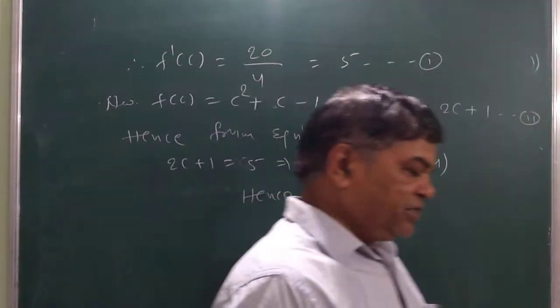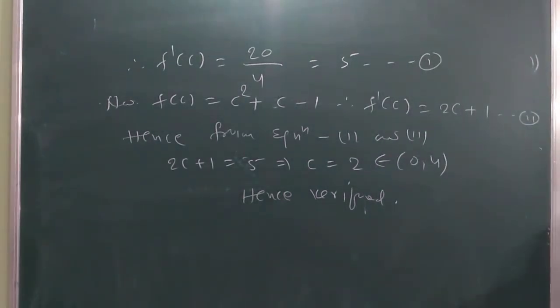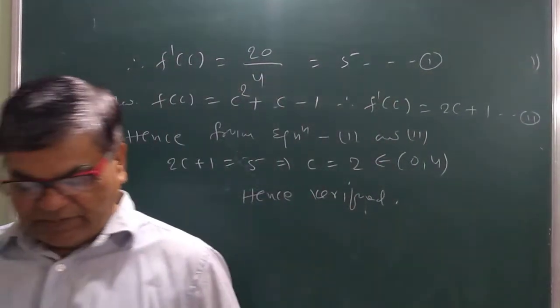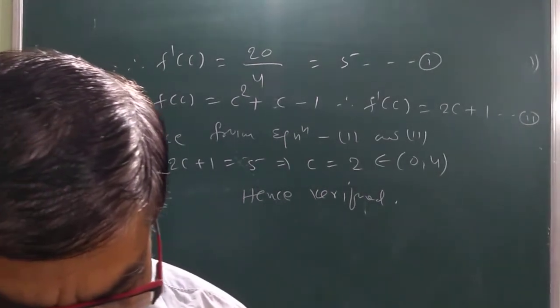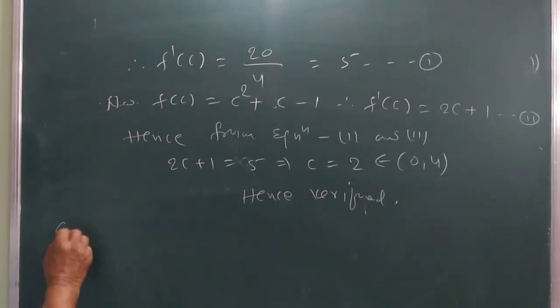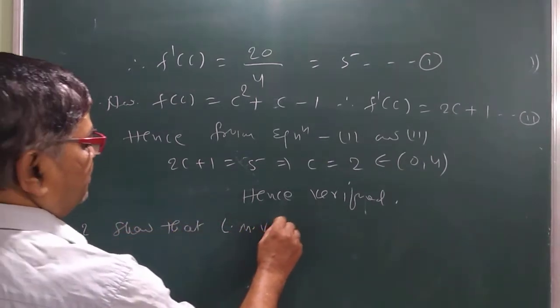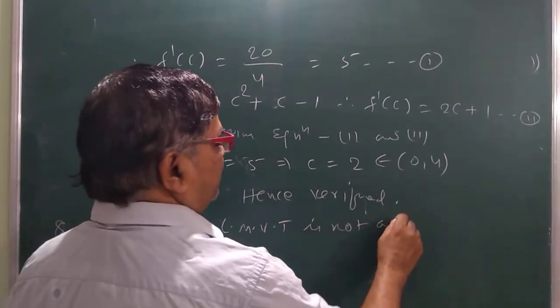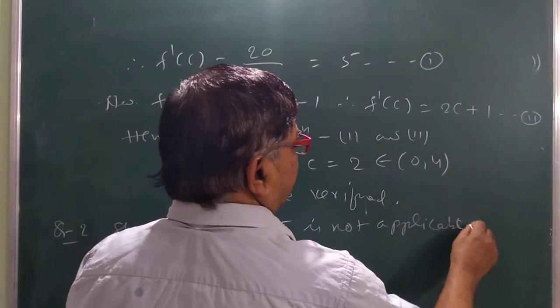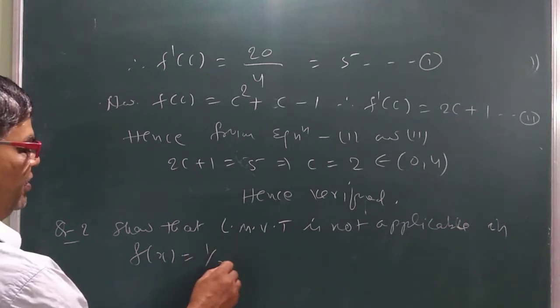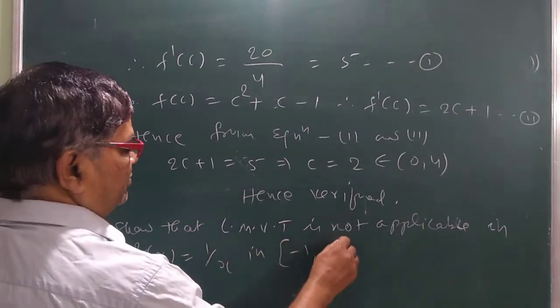So this is one question. Now let us move to another question, question number 2: show that the Lagrange mean value theorem is not applicable to the function f(x) is equal to 1 by x in the interval minus 1 to 1.